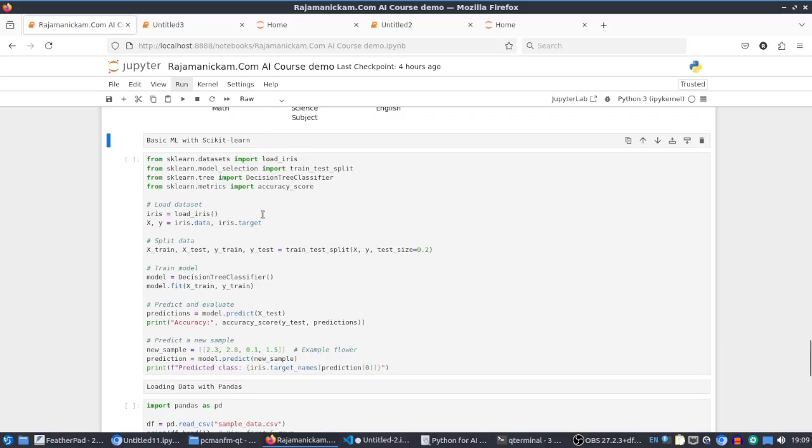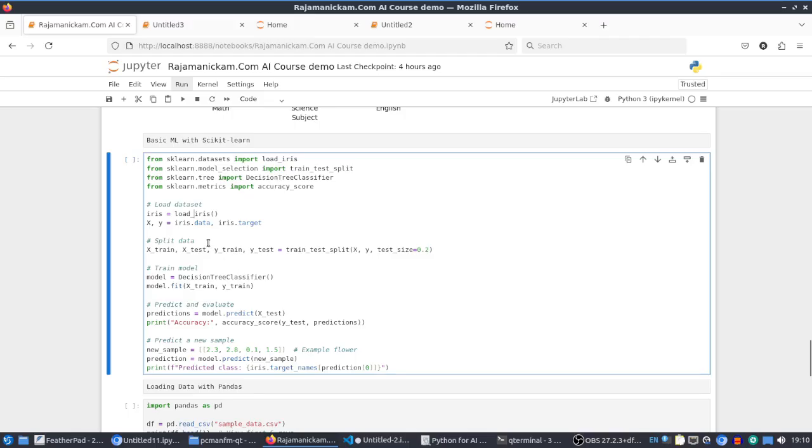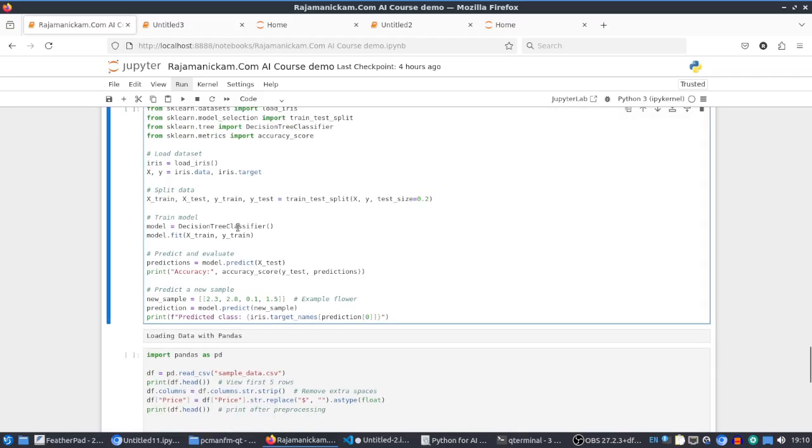This sample is loading iris data. It's data about flowers. The features or properties are the dimensions of flowers, and the classification will be done based on the dimensions. So first we are loading the data, then splitting the data using train test split, and then training the model, a decision tree classifier model.